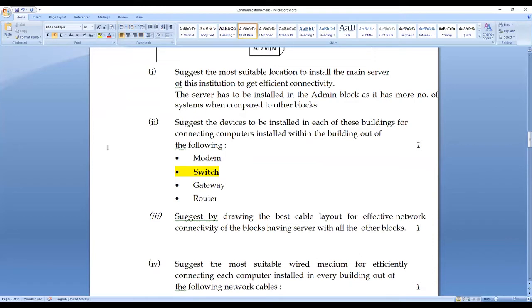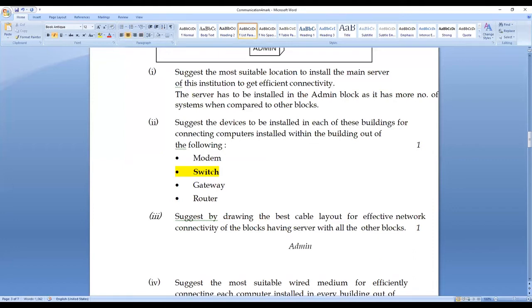In order to draw the layout diagram, I am having admin as one thing.